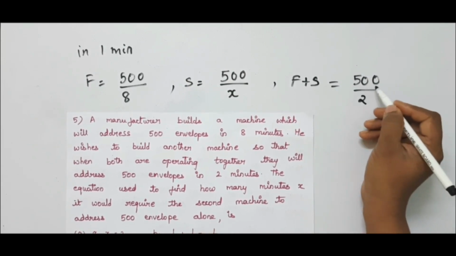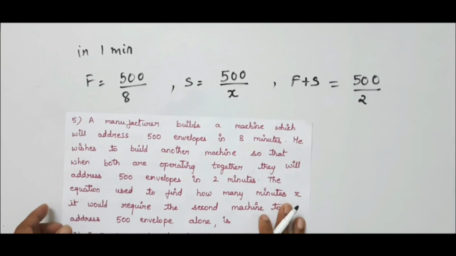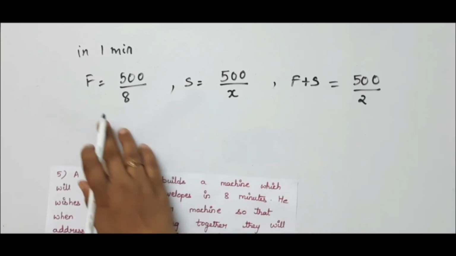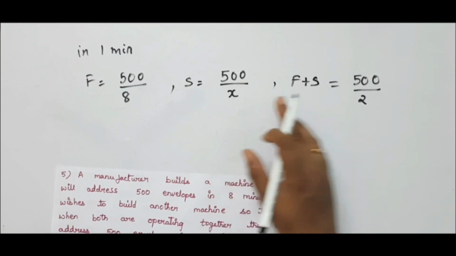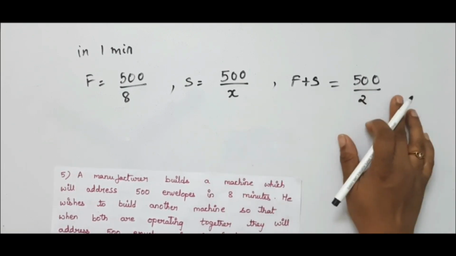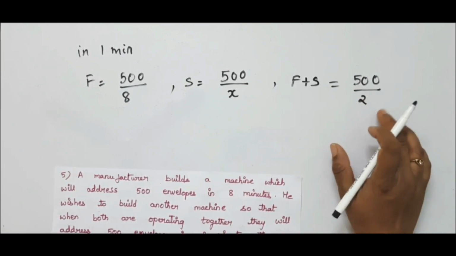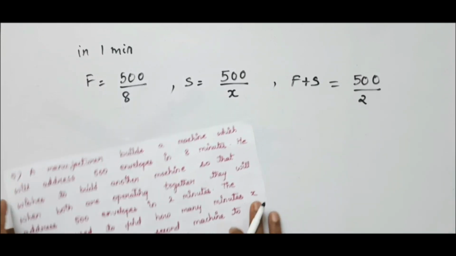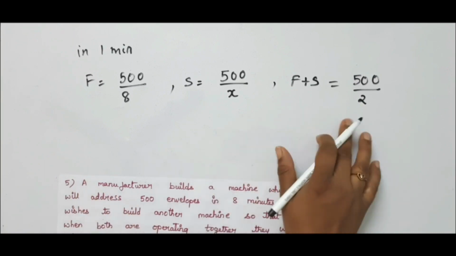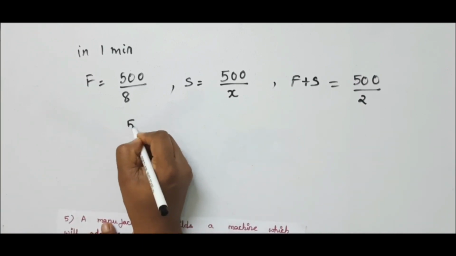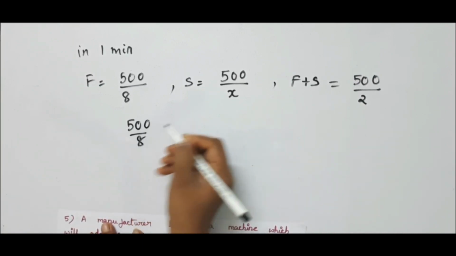Okay. So work by time. This is everything for 1 minute. First machine can do 500 by 8. The second machine 500 by x. And both together can complete the work in 500 by 2. Now to find the value of x, the relation is that the total should be equal to this. We have to substitute here.